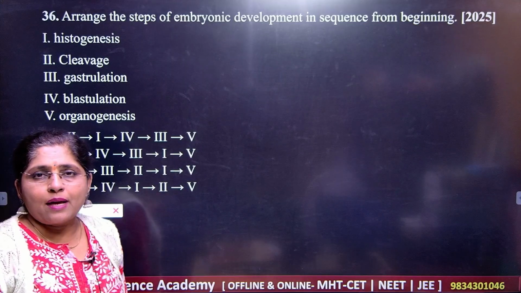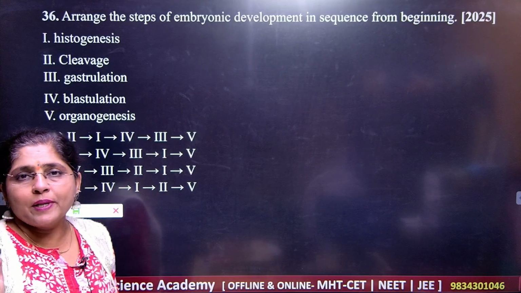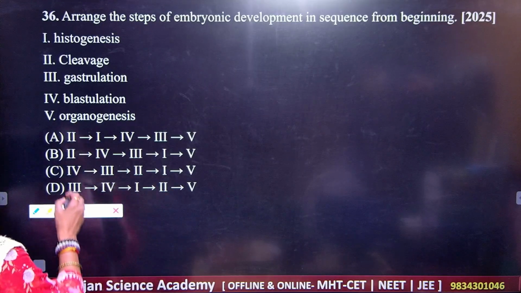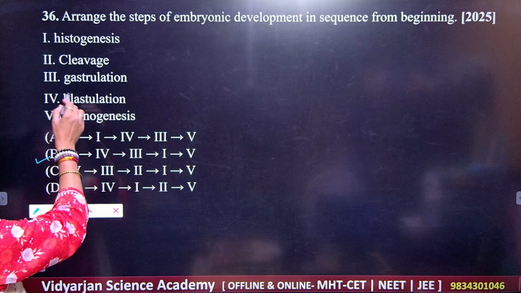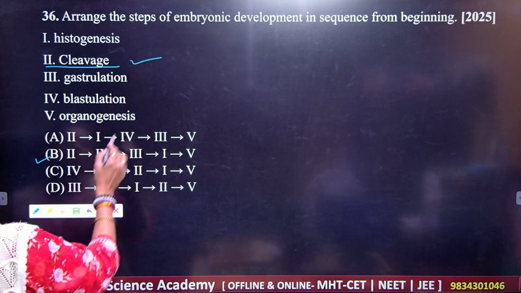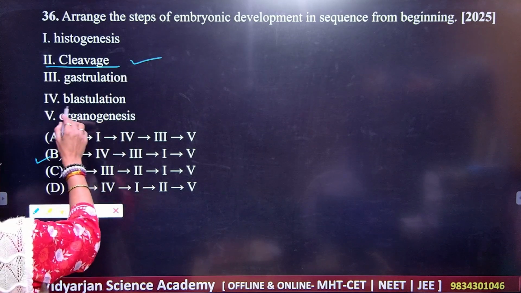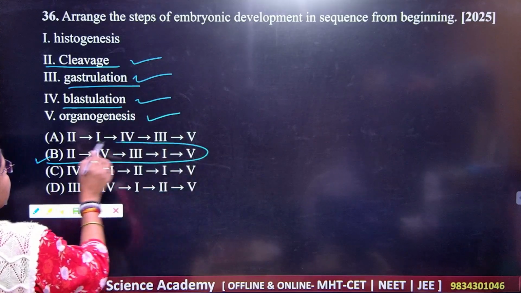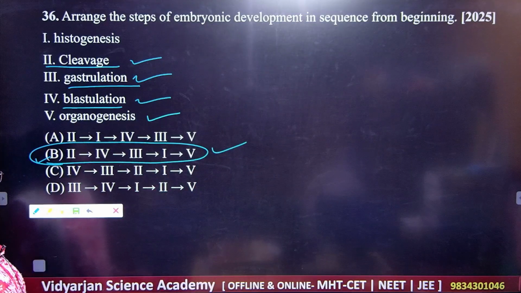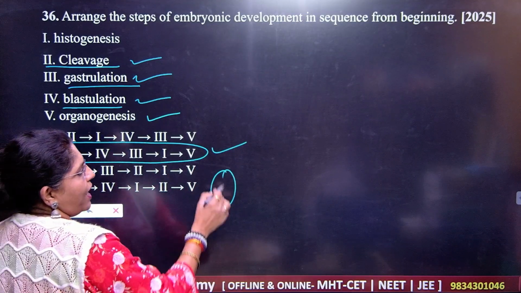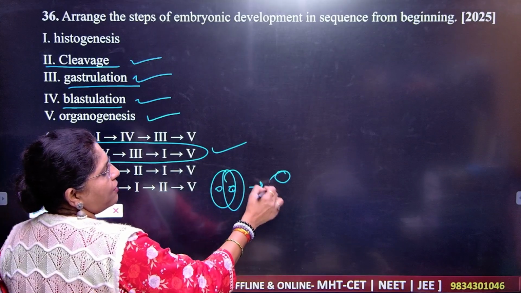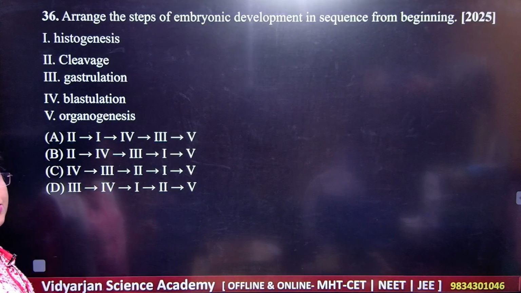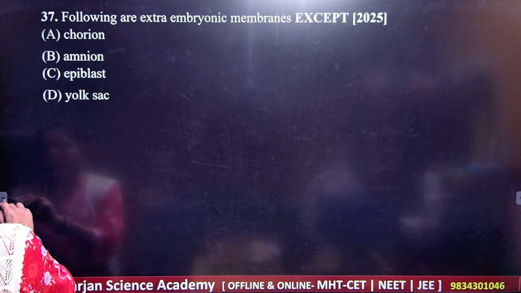So whatever diagrams are there in your textbook, students, please go through the diagram and you can find out the correct answer here. So what is the correct answer here? That B is the correct sequence, that cleavage is the first one, followed by blastulation, then gastrulation, and then organogenesis. Got it? So you should know the correct sequence here, right? After the cleavage, you have 2-cell stage formation, then you have morula, the solid ball of cells, then you have blastula and all. Okay, so the sequence is very, very important here.